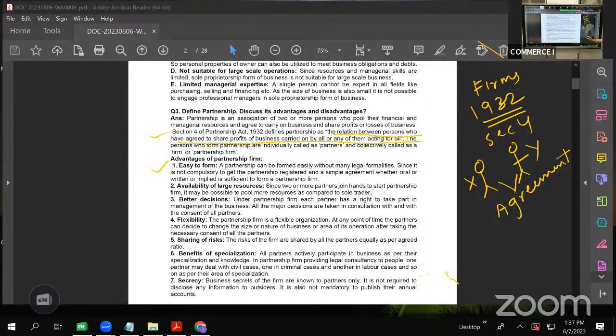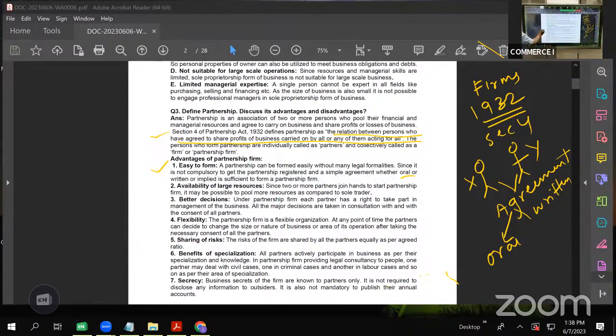This agreement can be either an oral agreement or a written agreement. There is no compulsion that the agreement should be written. It has to have an agreement, either oral or written. But if it is written, it is always good. Any agreement should be written. As I told you, they just have to enter into an agreement and they can start doing business, just like a proprietary firm. So it is very easy to start, by agreement, either oral or written.